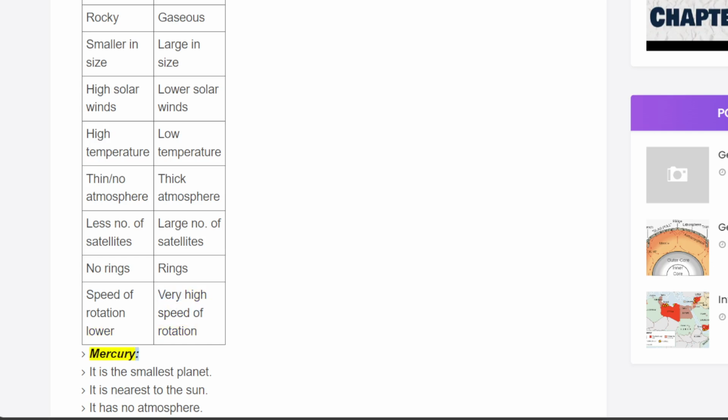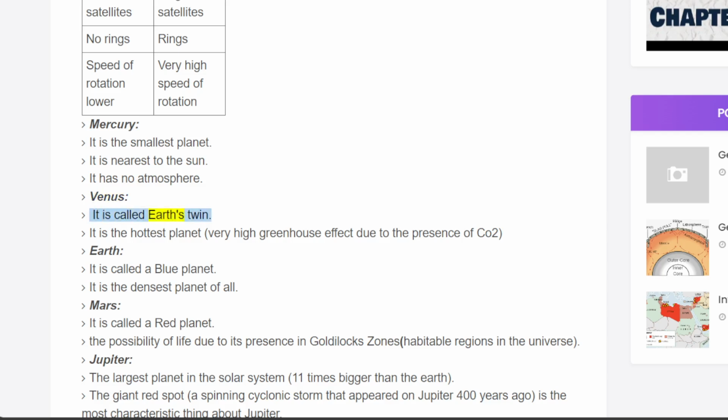Mercury. It is the smallest planet. It is nearest to the Sun. It has no atmosphere. Venus. It is called Earth's twin. It is the hottest planet, with a very high greenhouse effect due to the presence of CO2. Earth. It is called a blue planet. It is the densest planet of all. Mars. It is called a red planet. The possibility of life due to its presence in Goldilocks zones, habitable regions in the universe.